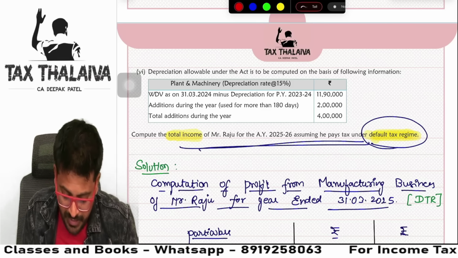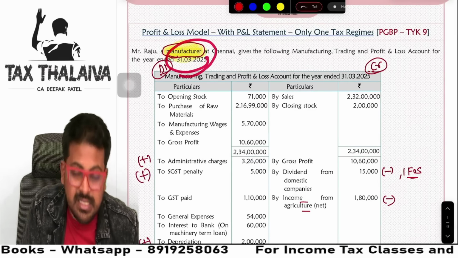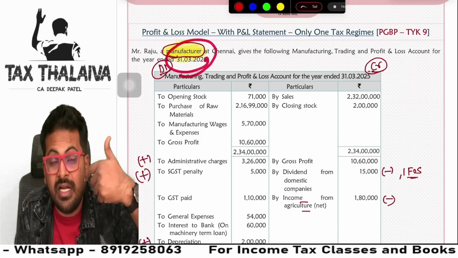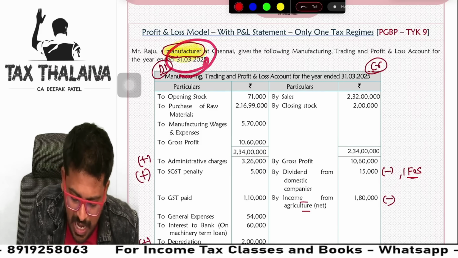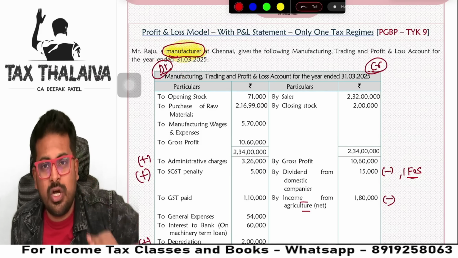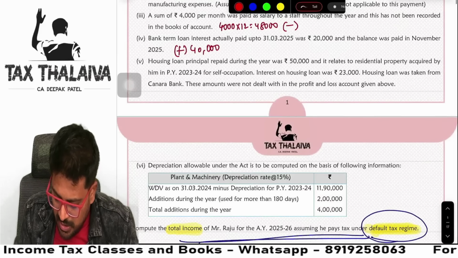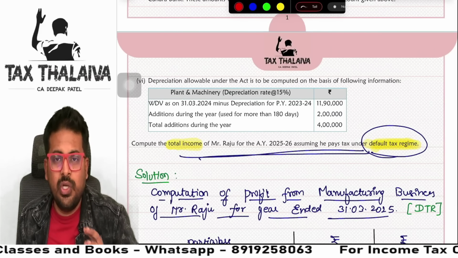Now guys, one more thing. Additions, plant and machinery, manufacturing business. Generally, additional depreciation should be given. But we will not fall into this trap of the manufacturing word also here, because this is a default tax regime question, guys. This careful you need to be.